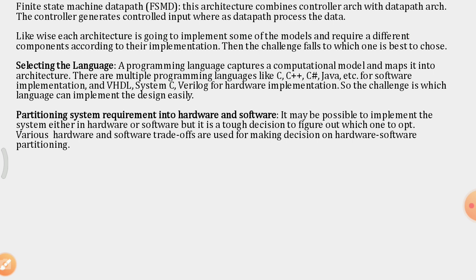The controller generates control input, whereas the data path processes the data. Likewise, each architecture, whether RISC, CISC, VLIW, single instruction multiple data, or multiple instruction multiple data, is going to implement some of the models and require different components according to their implementation. Then the challenge is deciding which one is best to choose.